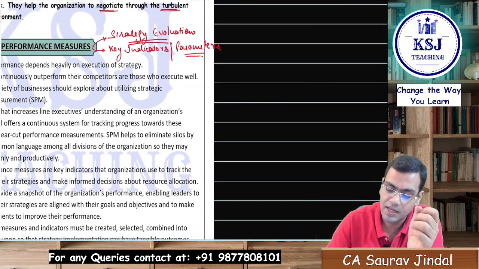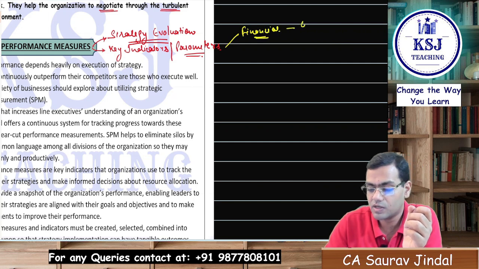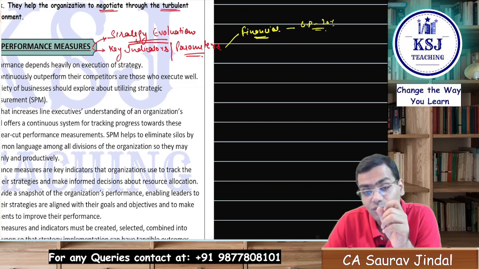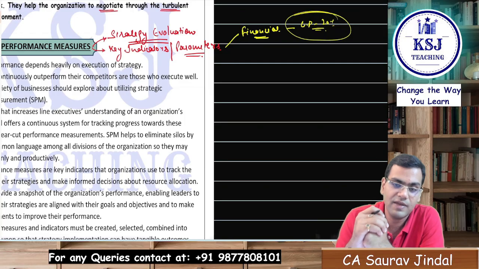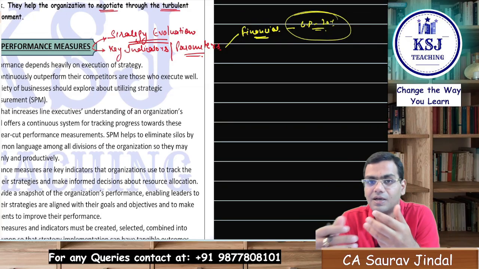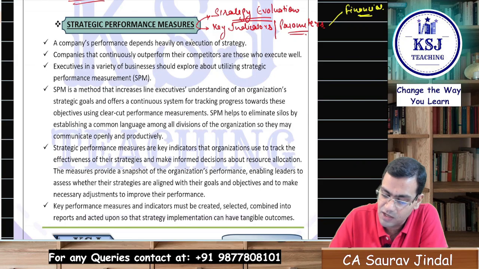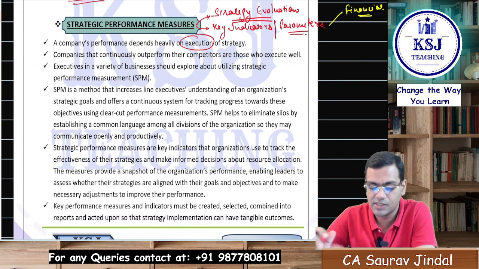Now this can be in terms of the financial performance, because the strategy says that we will be earning a gross profit of, let's say, 20%, right? Now this is a parameter on which you will try to judge whether through the implementation of strategy we have been able to achieve this goal or not. We have been able to achieve this strategic objective or not, right? It can be in other terms also, which we will be studying about, right? So a company's performance depends heavily on the execution of strategy. That is why I told you this topic is related to strategy execution.